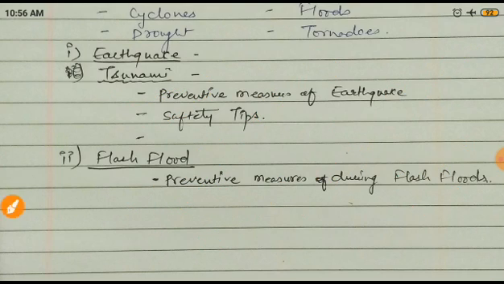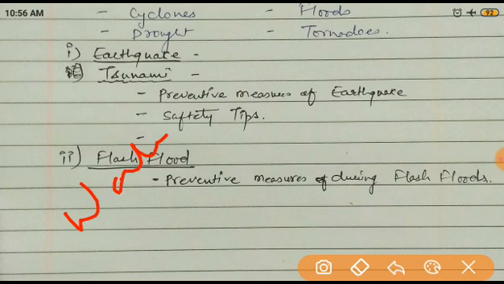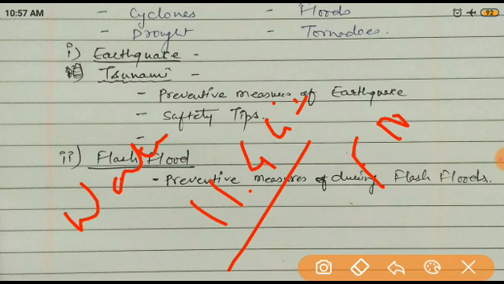Third, you have to keep materials which are very required, like fresh water, near about 3 gallons, or we can say 11.4 liters of water at your home. Some food items you have to keep with it, and a torch. Why? Because at that time, if all the buildings have collapsed, nothing will be available. So in an emergency you can use these materials. That's why this is the preparation before the earthquake.